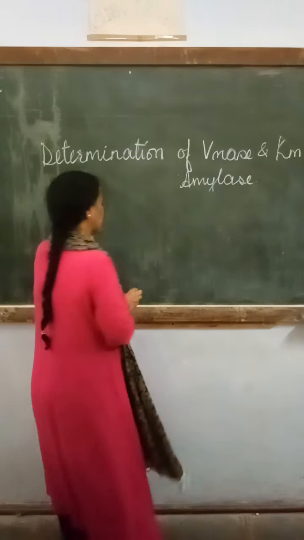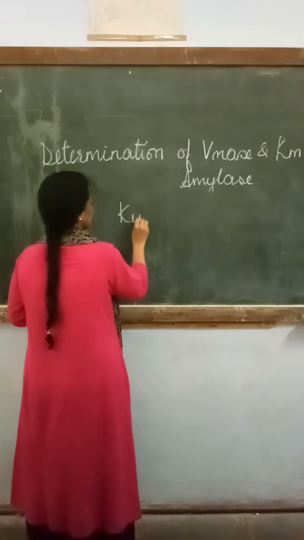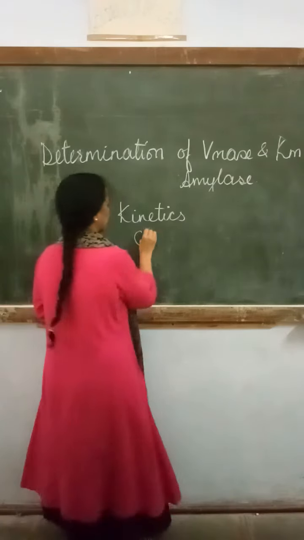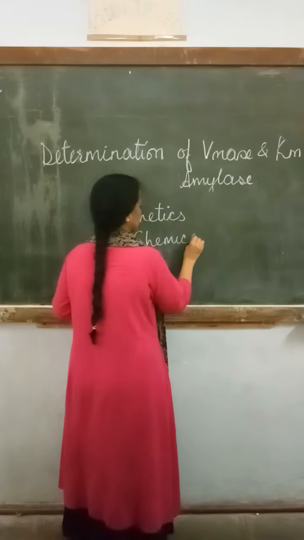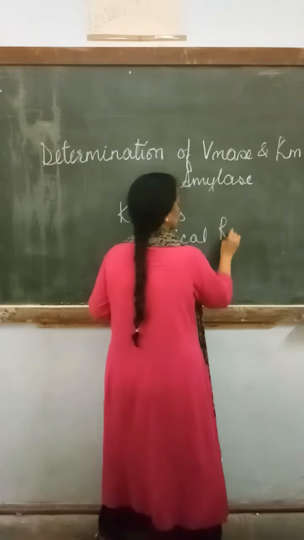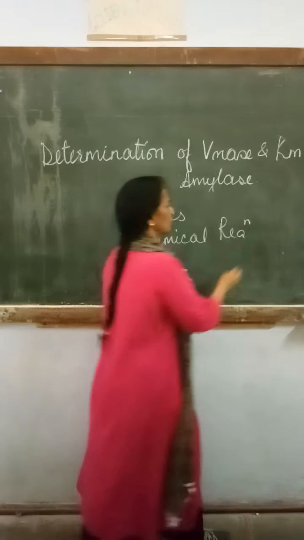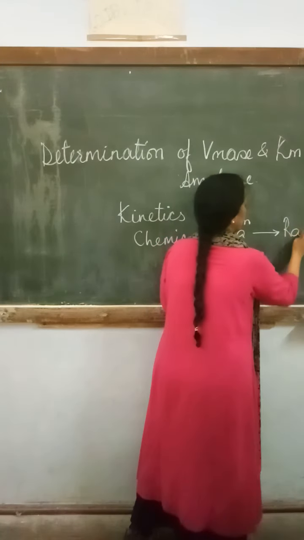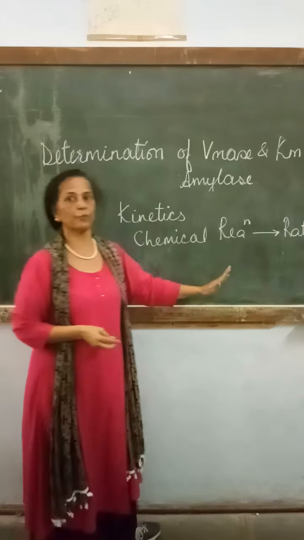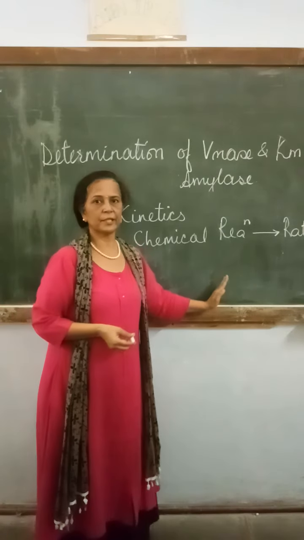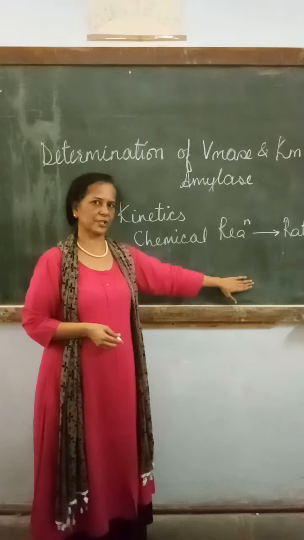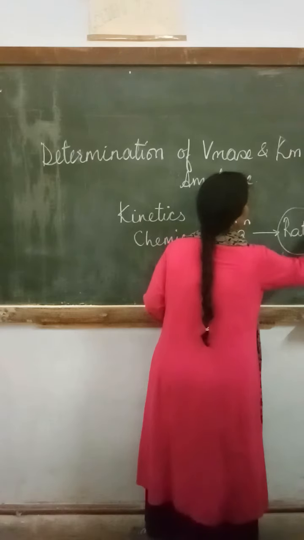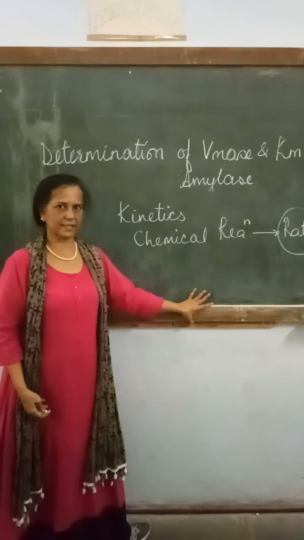So they are very beautiful helpers for any type of metabolic pathway. The other thing we want to see is kinetics. We know that any chemical reaction will have its speed, that is called rate. It will have its own rate of initiation, equilibrium, and completion of the reaction. This rate is very important, and it will be affected by many different factors.